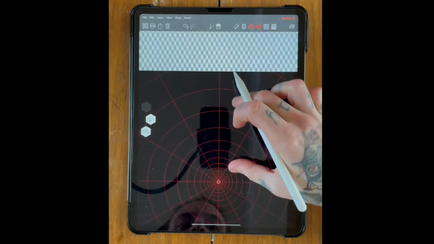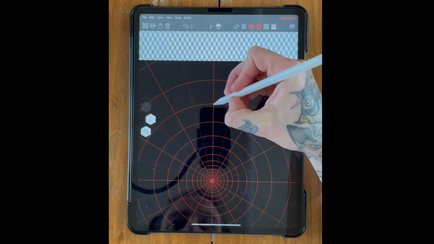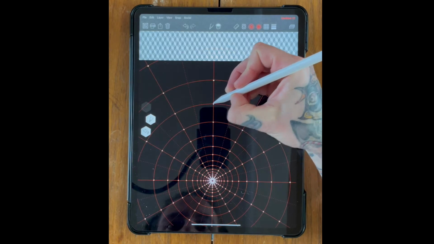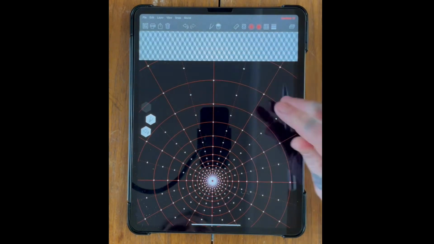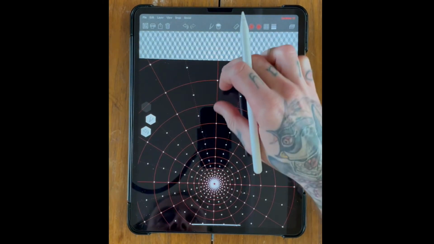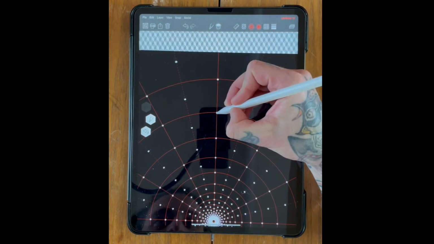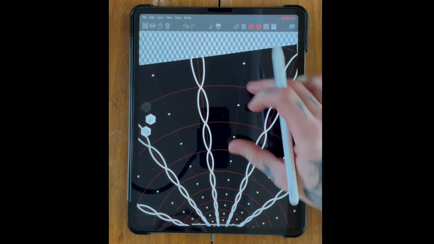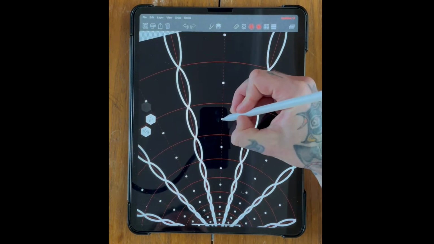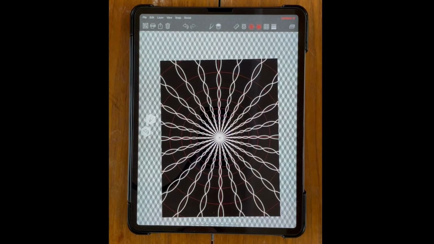So I'm going to focus and draw up the top part of this document here. So the first thing that I'm going to do is just mark out on the cross point there, and then also about halfway up along the next dotted line. So this is where I'm going to start to draw. So if you start off in the center and you do a kind of semicircle, and then twist it a little bit and do the exact same on the next one along. So you've got something that looks a little bit like that.